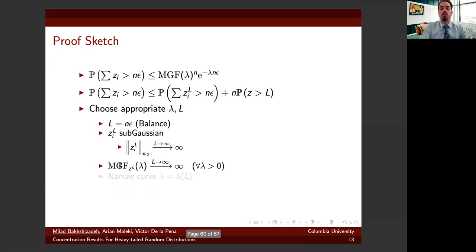Also, since the moment generating function is going to infinity for any value of lambda, it turns out there is a narrow cave in lambda, L, and beta such that nothing blows up. Anything below or above this narrow cave will not work in our setting. And it turns out lambda should be equal to this function to be actually effective.